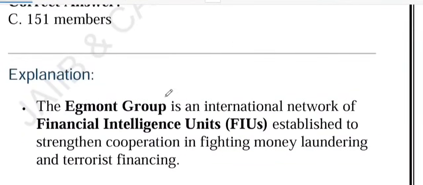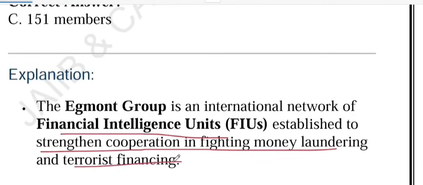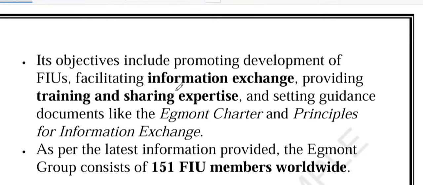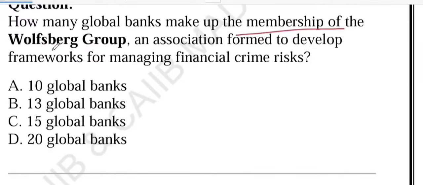The Egmont Group is an international network of financial intelligence units established to strengthen cooperation in fighting money laundering and terrorist financing. Now this was the question which was asked in the examination, about how many banks make up the membership of the Wolfsburg Group. Options are 10, 13, 15 and 20.